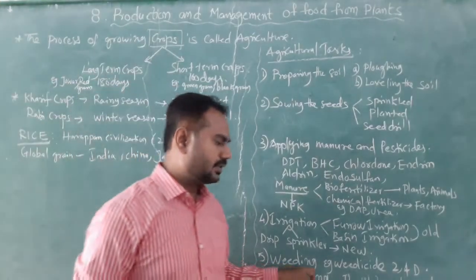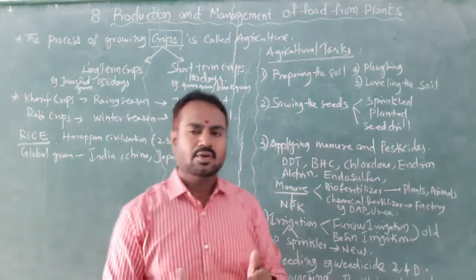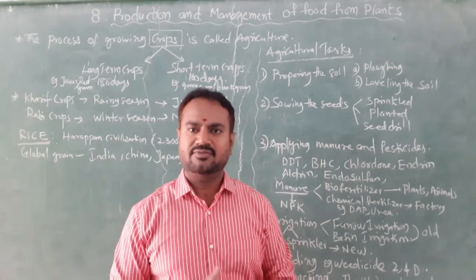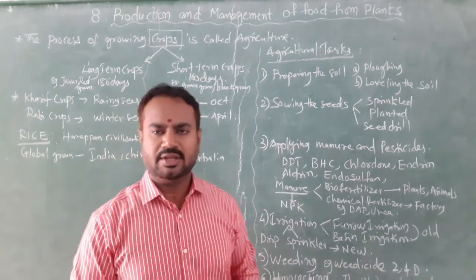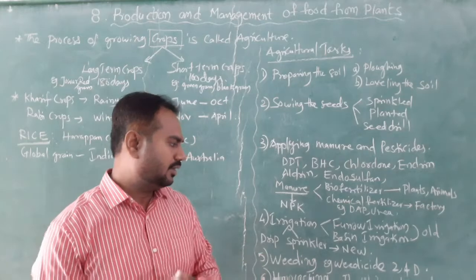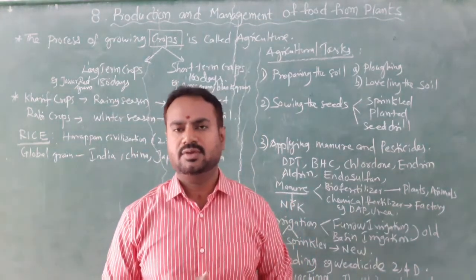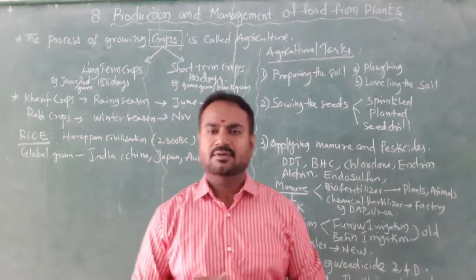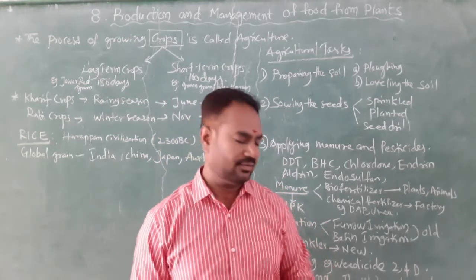Then weeding. There are some weeds which will grow along with the plants, and they will disturb the plants, and they will sometimes kill the plants. For that, we can use 2,4-D, 2,4-dichlorophenoxyacetic acid, which will kill the dicot weeds so that we can save the monocot plants.